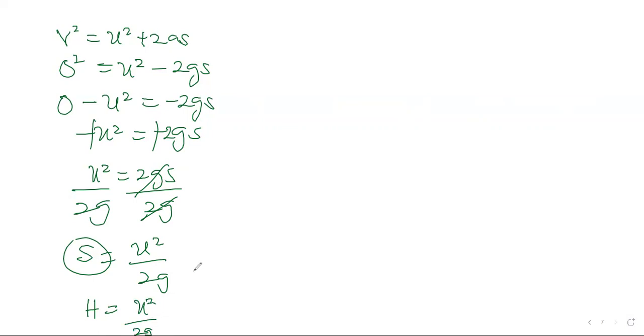Don't forget what I said about the object moving upward being Uy. So that will give us height now equals U squared, then when it has an angle, that's U squared sine squared theta over 2G. Students, don't make mistakes.